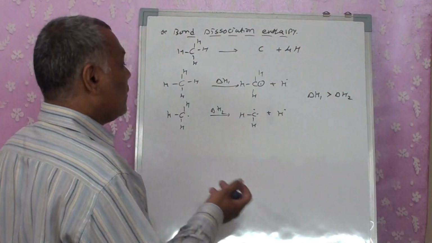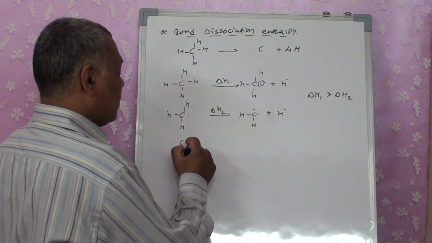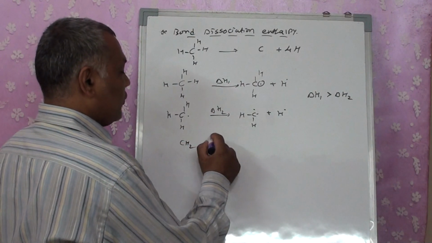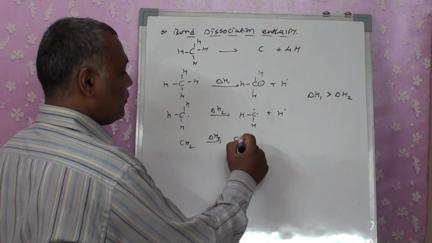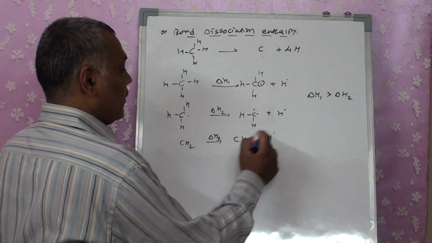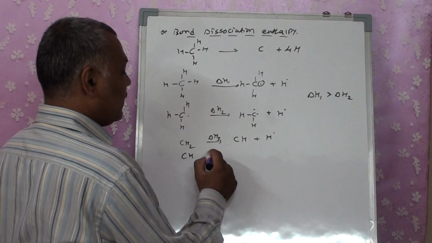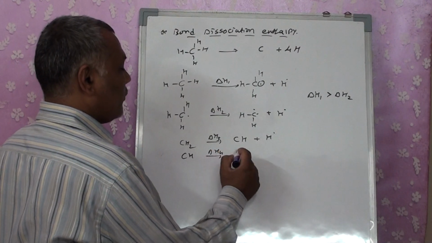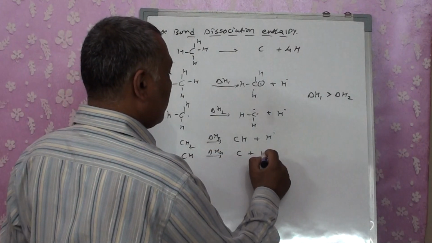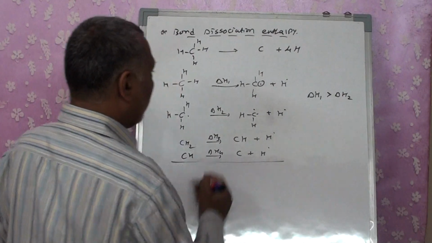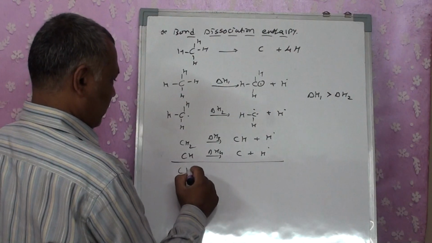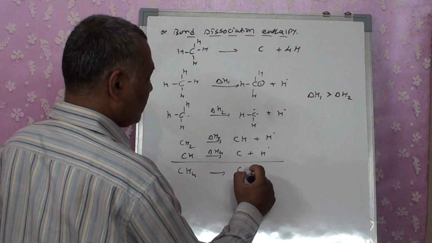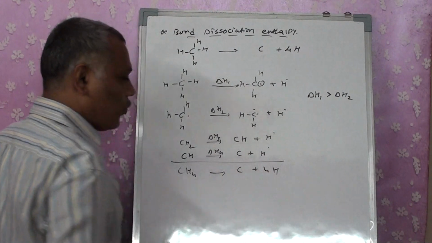If I go further, what will happen? Now it's CH2 which is going to get converted into CH, and from CH it's going to convert itself into C plus H. So now if I calculate the overall molecule, CH4 is converted into 4H.